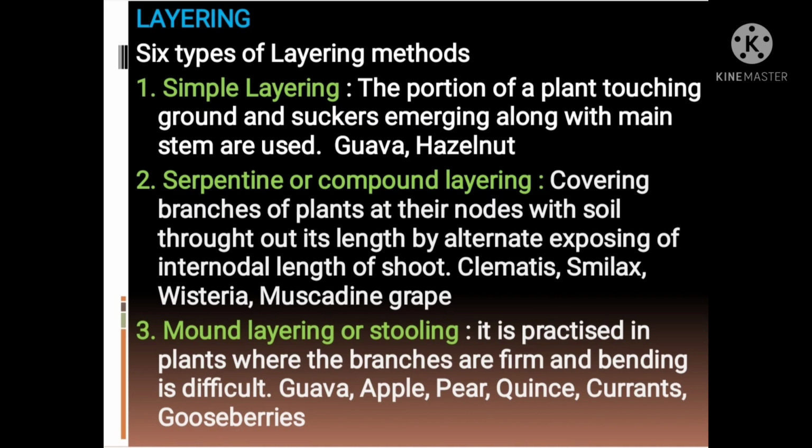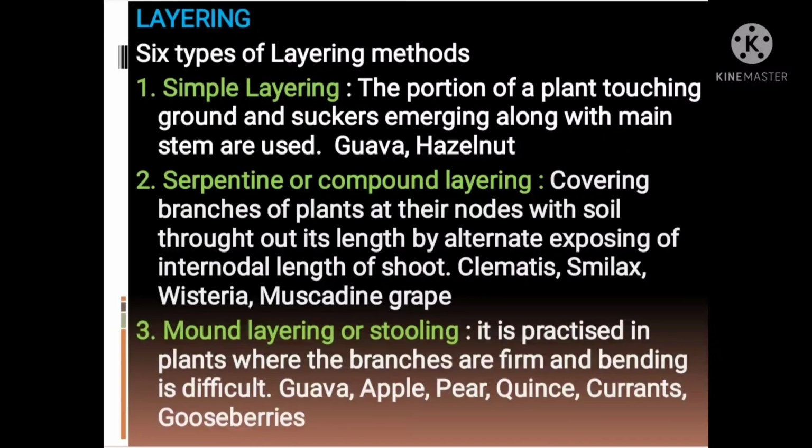Second one is layering. It is a technique of propagation in which a portion of plant is forced to produce adventitious roots while it still remains attached to the mother plant. In this process, a single portion of plant constitutes root and shoot. Upon emergence of roots, the shoot is separated from the mother plant, kept in nursery for some time, then planted in the field. First one is simple layering.